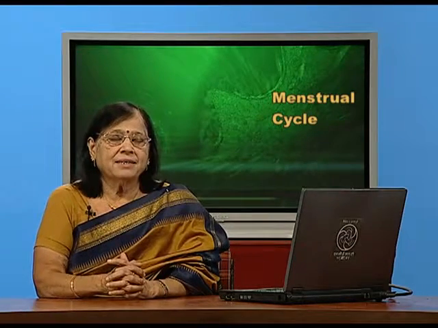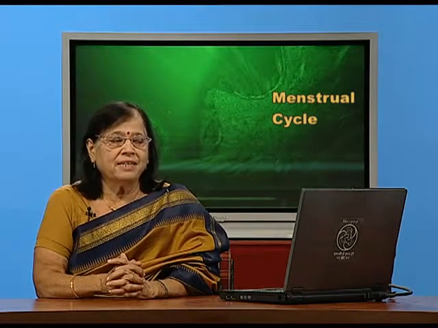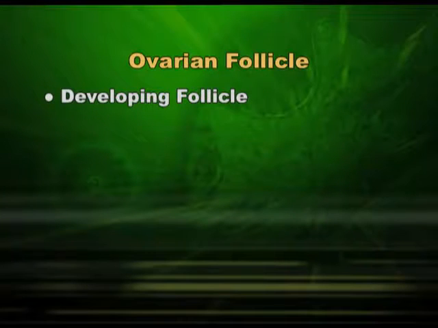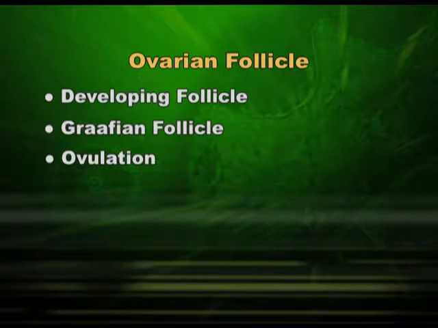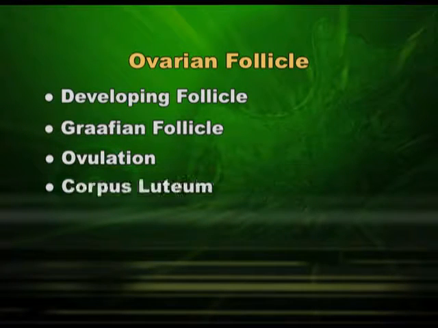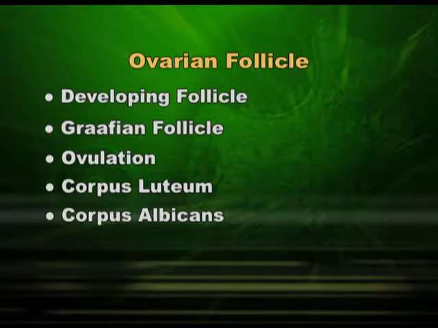Ovarian follicles, you have already learned, there will be developing follicle, there will be Graafian follicle, there will be ovulation, there will be corpus luteum and corpus albicans. These are the stages of follicle. Coming to fertilization, once ovum has come out, ovulation has taken place. Now, if sperm is available, then fertilization will take place.